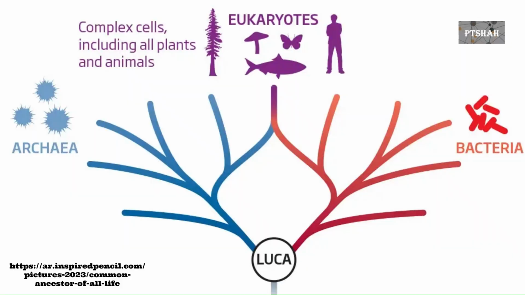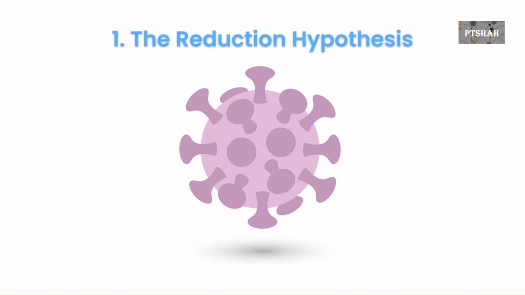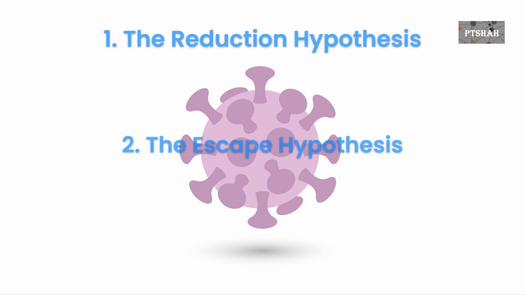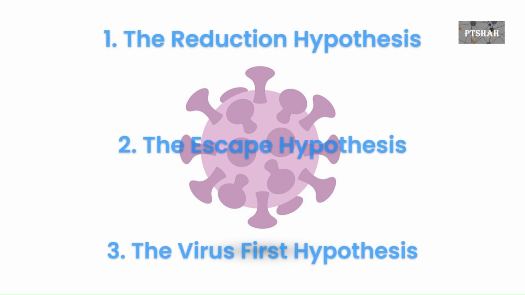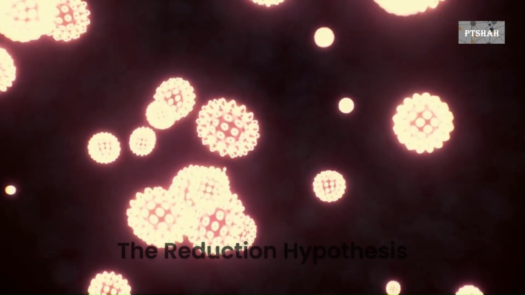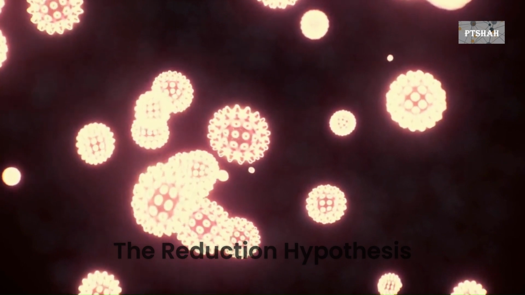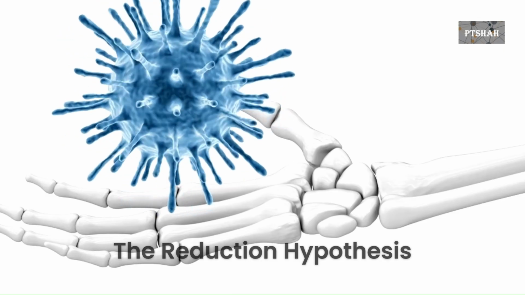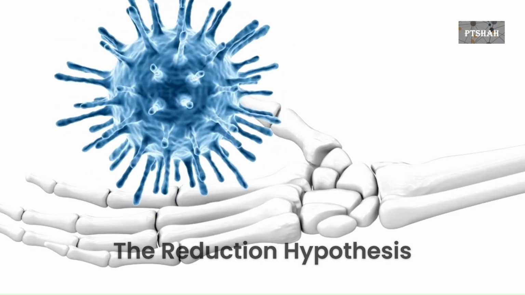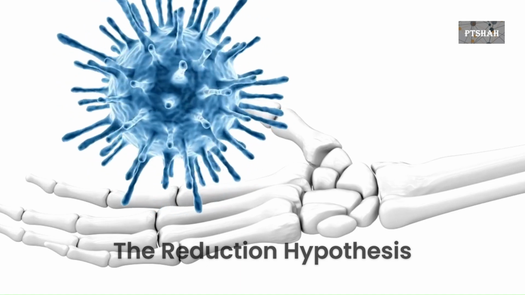Virologists don't think that viruses came from a LUCA. So where did they come from? Scientists have proposed three different hypotheses: the reduction hypothesis, the escape hypothesis, and the virus first hypothesis. The reduction hypothesis suggests viruses came from more complex organisms that became parasitic. As the smaller organism became dependent on the larger one, it lost its protein-building structures but could still replicate.